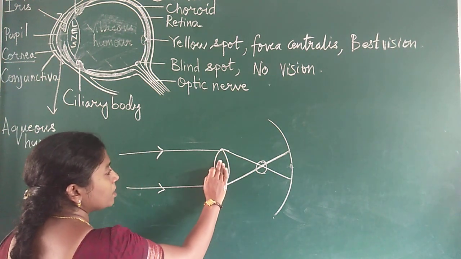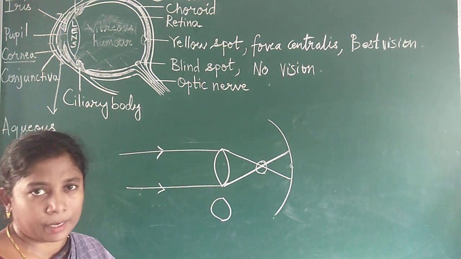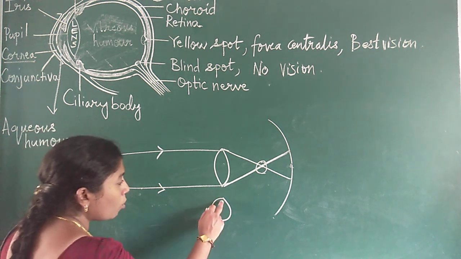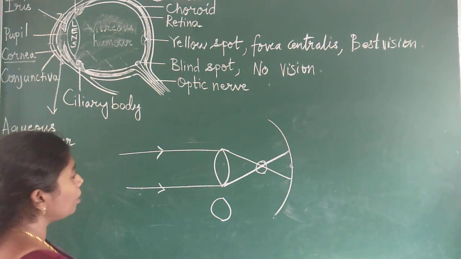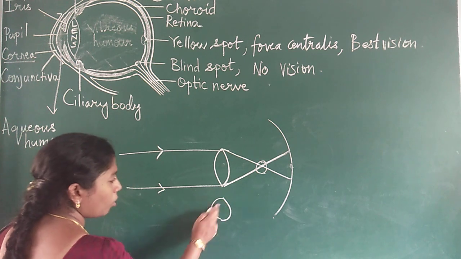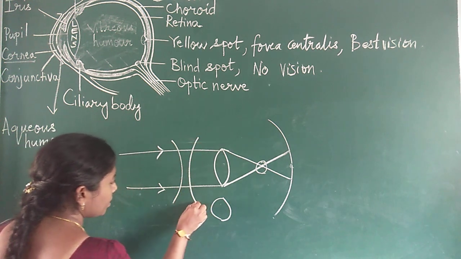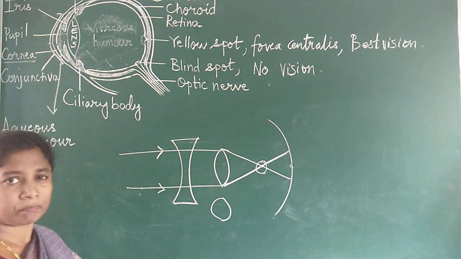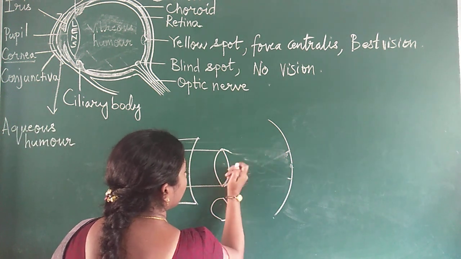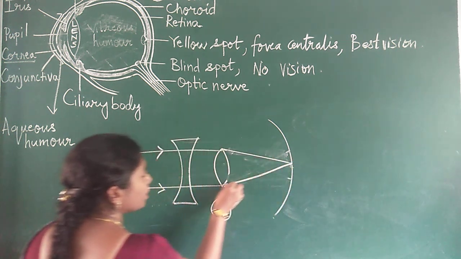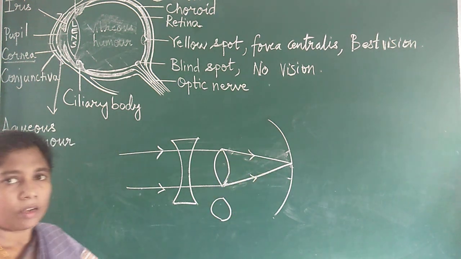This is the normal size of the lens. Too curved means the lens has become rounded, more convex. In order to correct this, we have to use a concave lens. When you use a concave lens, immediately the vision becomes normal. This is the entry of the light, and the image falls on the retina.